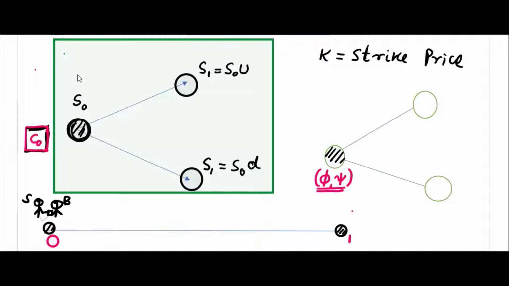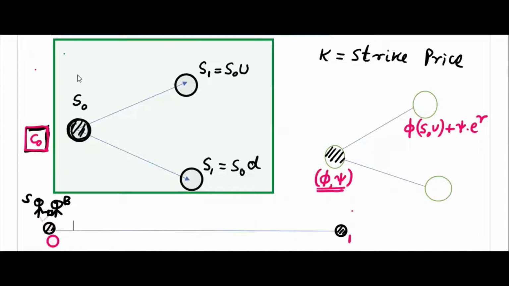If it goes up, what is the value of the portfolio? That will be phi units of asset, each with value S0U, plus the money that will grow with continuous compounding interest rate r.